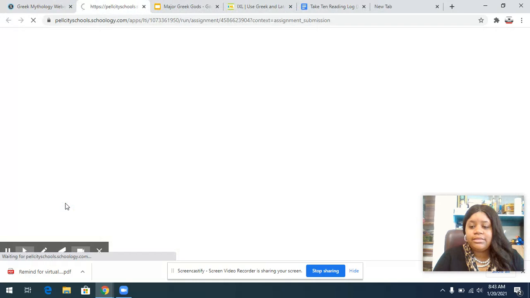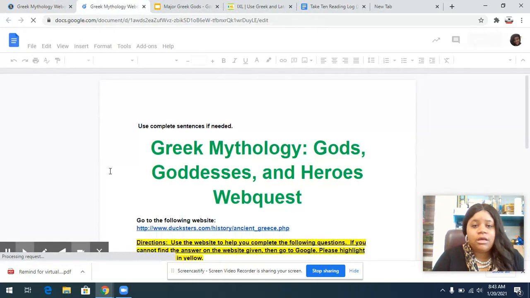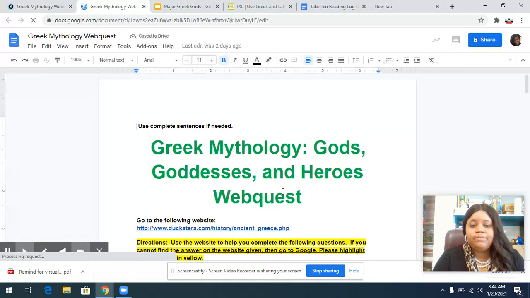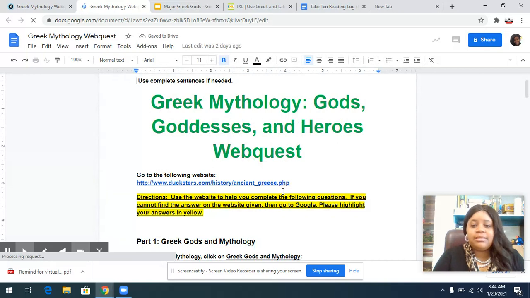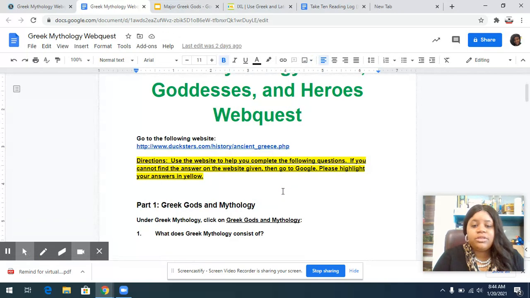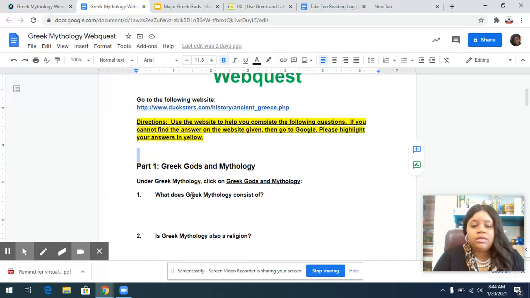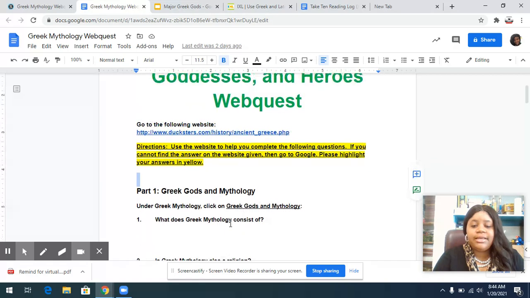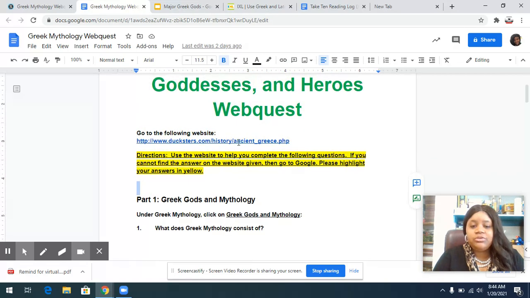So you click on the web quest. This is something that's due today, so you want to work on this today. It says Greek mythology, gods, goddesses, and heroes web quest. Those directions are the same that I just read. What you're going to do is read your questions, and under Greek mythology, click on Greek gods and mythology, okay? This is the website you use to answer those questions.